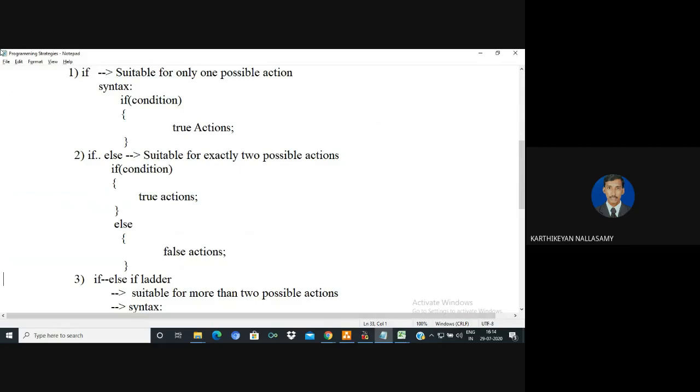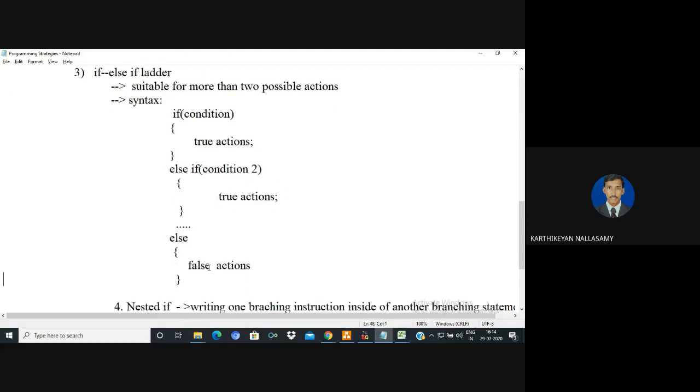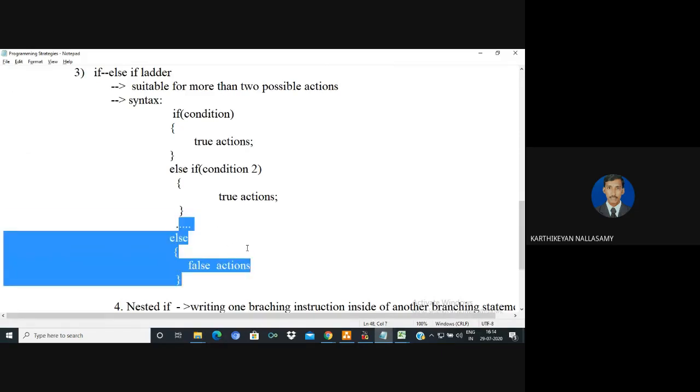Then it is the if-else ladder. For more than two case possibilities, we can go with the if-else ladder. Here, it tells us that if this condition is false, you can go with the next, so you start with else. There is a space between else and if, followed by the condition. Then we have to write the action based on this condition. So based on the condition only, we define the actions. And for the last one, it is not a condition, so we write an else block, and you have to write n number of blocks based on the number of cases.